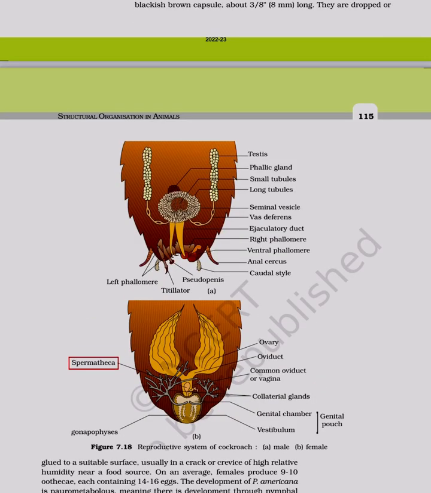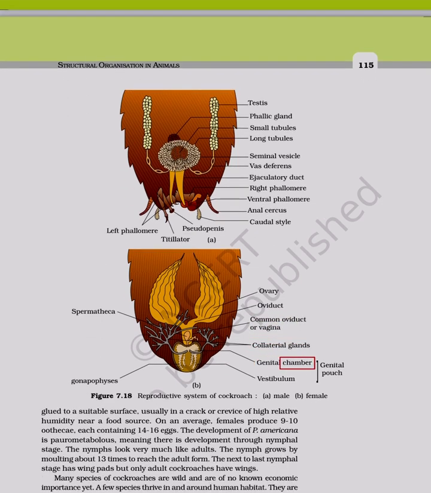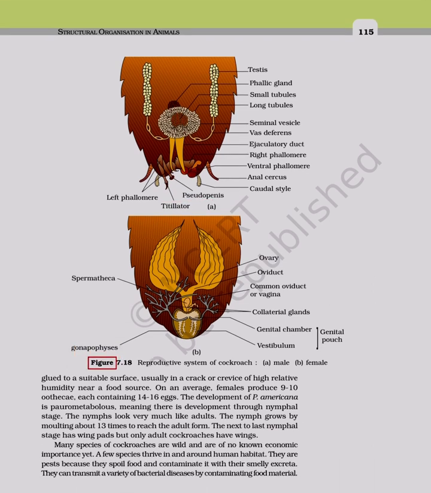Left phallomia. Spermatheca. Pseudopenis. Testis. Phallic gland, small tubules, long tubules. Seminal vesicle, vas deferens. Ejaculatory duct. Right phallomia, ventral phallomia, anal cerci. Caudal style. Ovary, oviduct. Common oviduct or vagina. Collateral glands, genital chamber. Titillators. Gonapophysis. Figure 7.18. Reproductive system of cockroach, A male, B female.